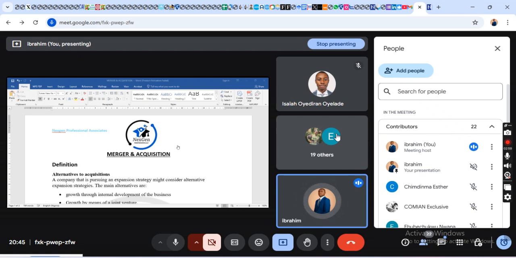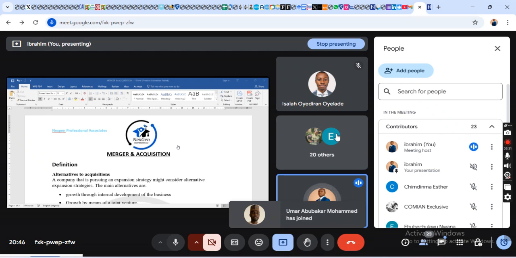Isaiah Nigeria Limited produces cement. Olanike Nigeria Limited produces sugar. Isaiah wants to merge with Olanike because there is a kind of competitive advantage, right?